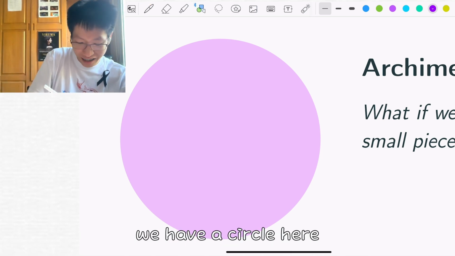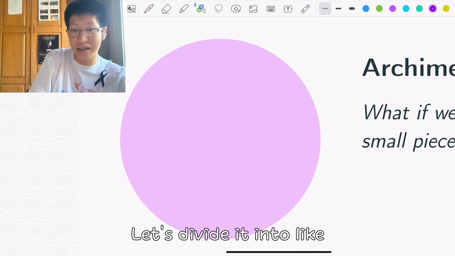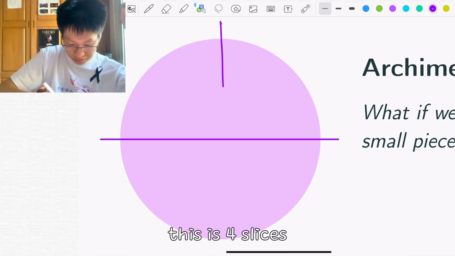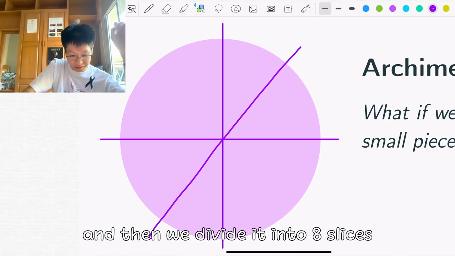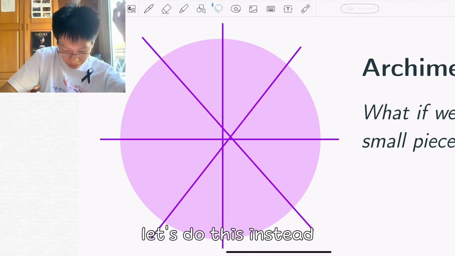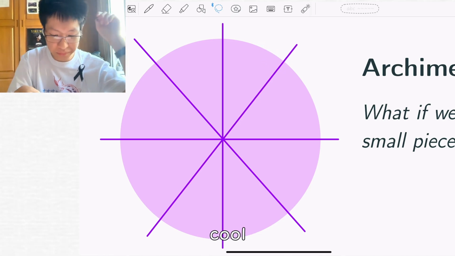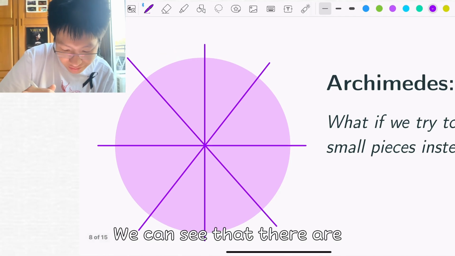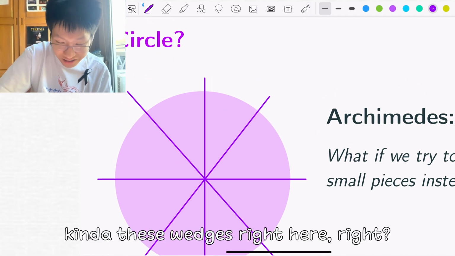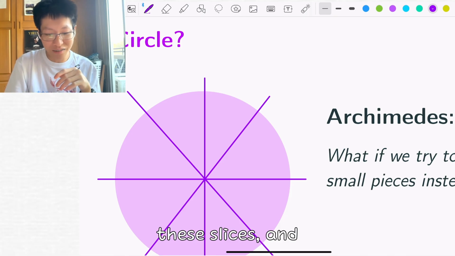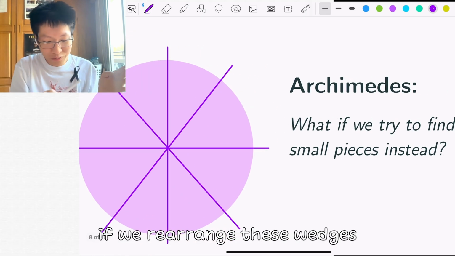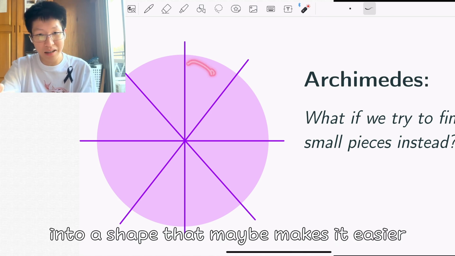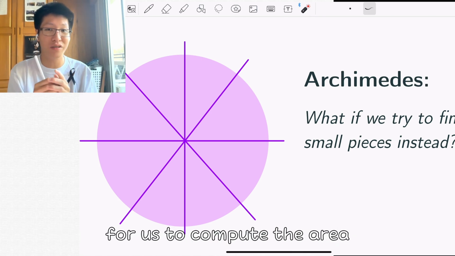So basically what we do is we have a circle here. Let's divide it into pizza slices, 8 slices. What I mean is something like this. So this is 4 slices, and then we divide it into 8 slices. Cool. With these 8 slices, we can see that there are these wedges right here. And what Archimedes suggests is that we rearrange these wedges into a shape that makes it easier for us to compute the area.